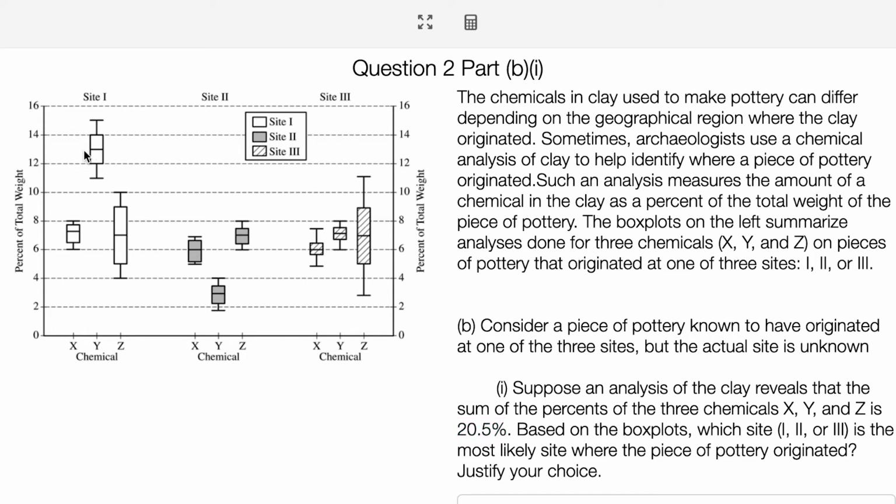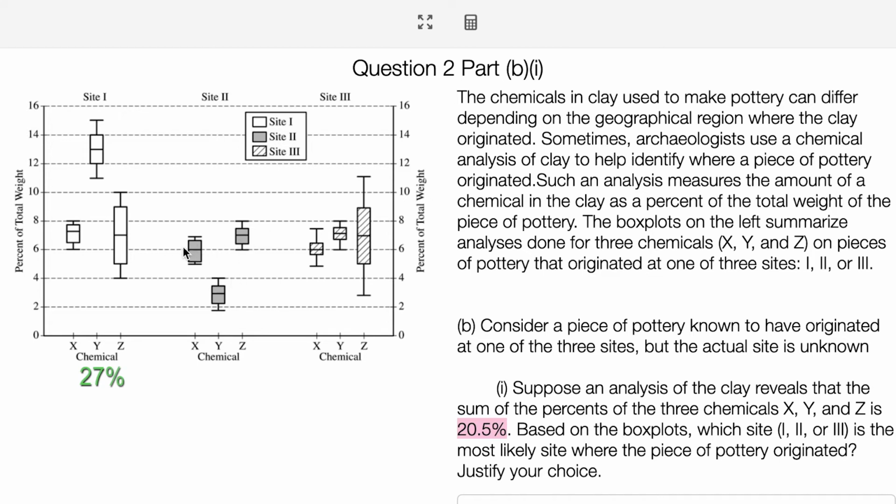I used the medians because pretty much every single box and whisker here is symmetric. So the median would be your best guess to what the actual percent is for each of the chemicals. For example, for this one, I added 7 plus 13 plus 7. When I add up these medians, I get 27%. That's much above 20%, so that's probably not the site.